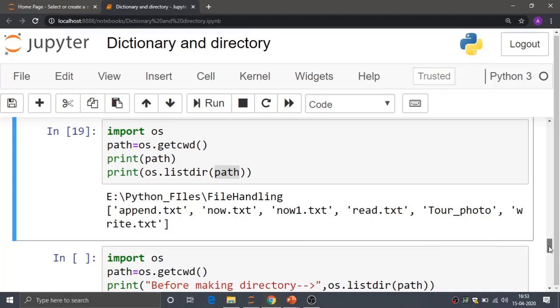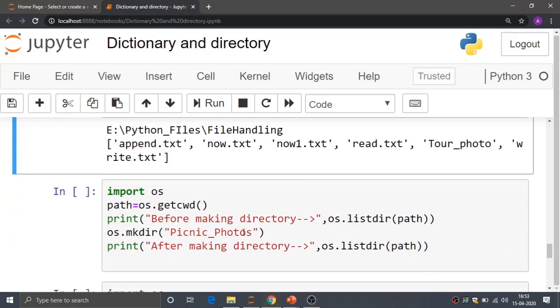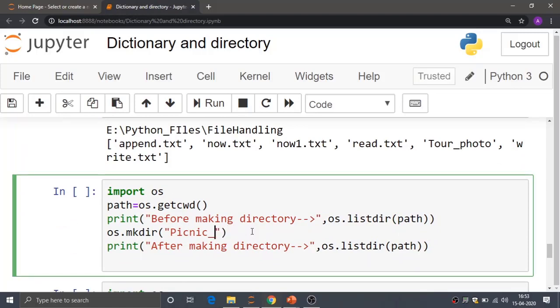Okay, so we will create another one. I'm giving a different name, let us say I'm creating another folder called Ashwini. First of all, I'm taking the path over here, and the path is Python files and file handling. Before making the directory, I'm listing all the entries of that particular path. Then I am making the directory, the name of my directory is Ashwini, and after making the directory, I am listing the entries on that path again, to check whether it is correctly giving the entries or not.